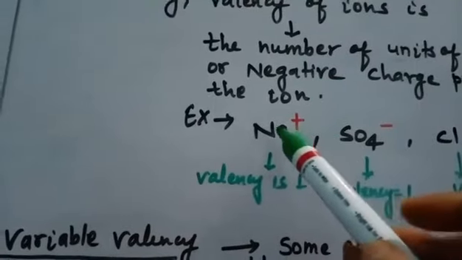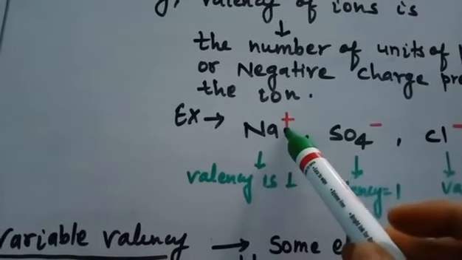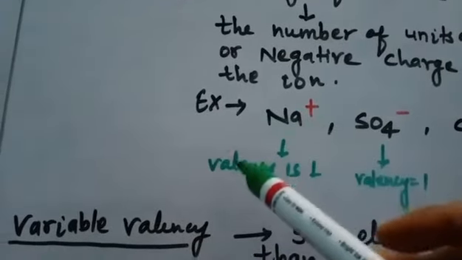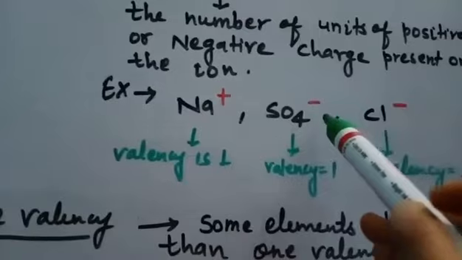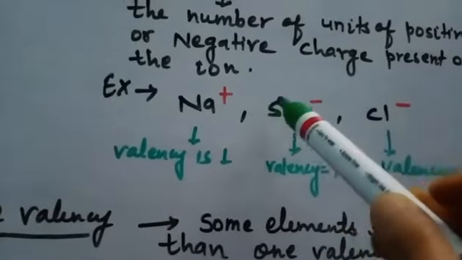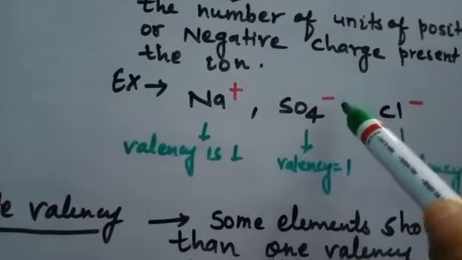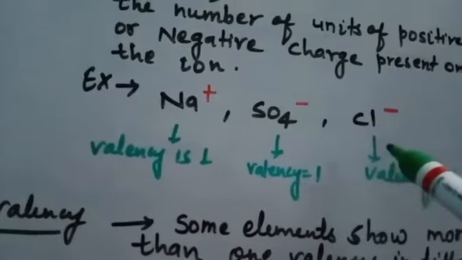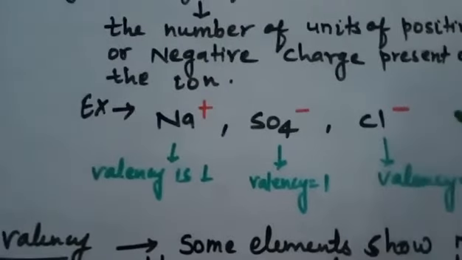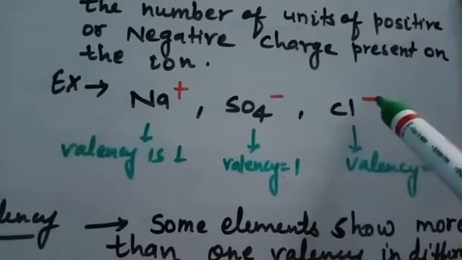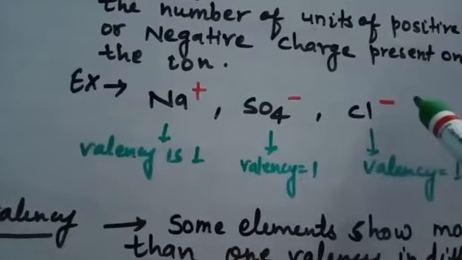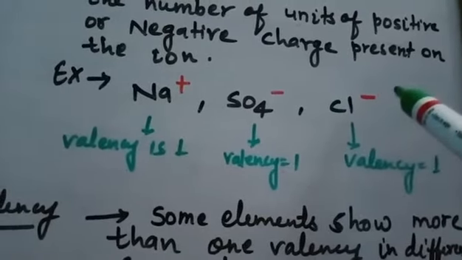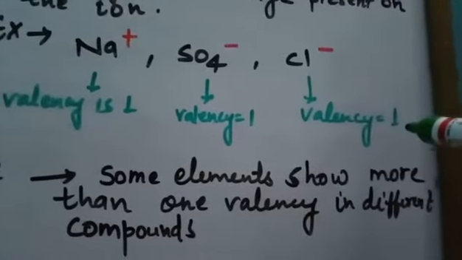So the net charge on sodium is 1 positive, so the valency is 1 here. Similarly, in sulfate, this is the sulfate ion and it acquires a net 1 negative charge on it. So here also the valency of sulfate is 1. And in the chloride ion, the net negative charge is 1. So the valency here also is 1.